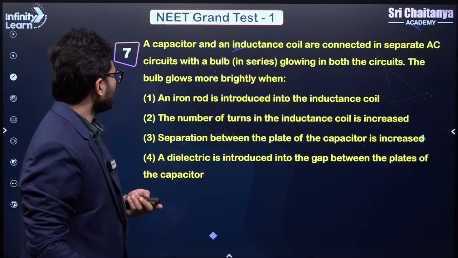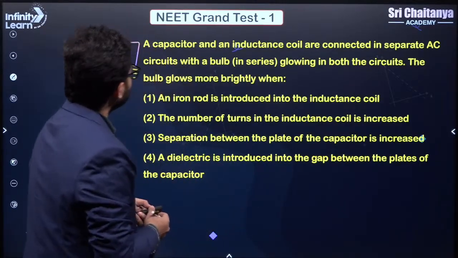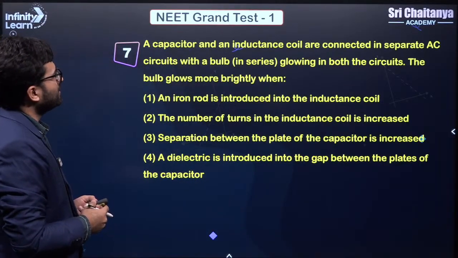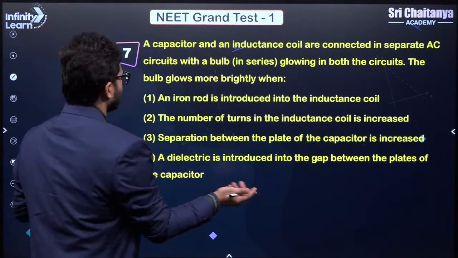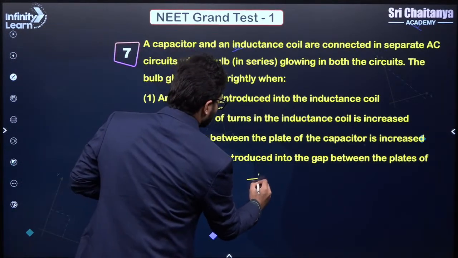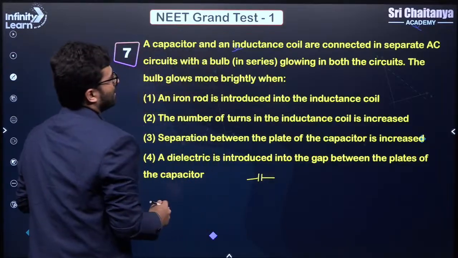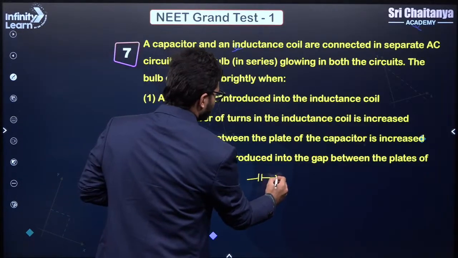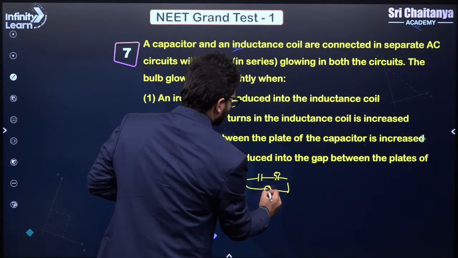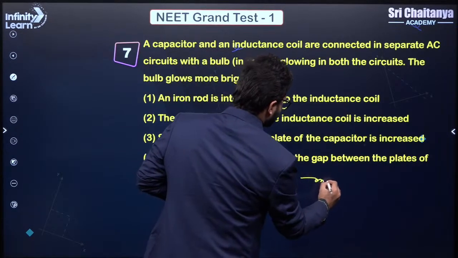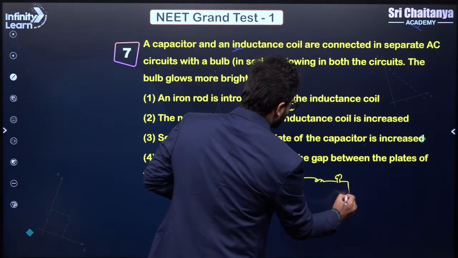Next. Question number 7. A capacitor and an inductance coil are connected in separate AC circuits with a bulb glowing in both the circuits. So again, I'll try to make it. We have a capacitor, and a bulb is there. The bulb is basically the resistance, so you can consider the bulb as a resistance. And in another we have an inductor and again a bulb like this.